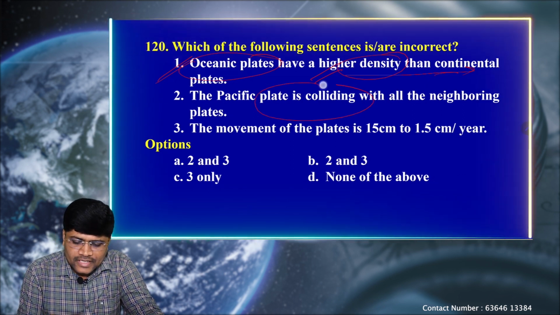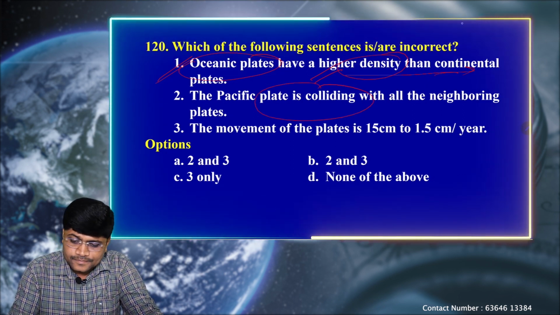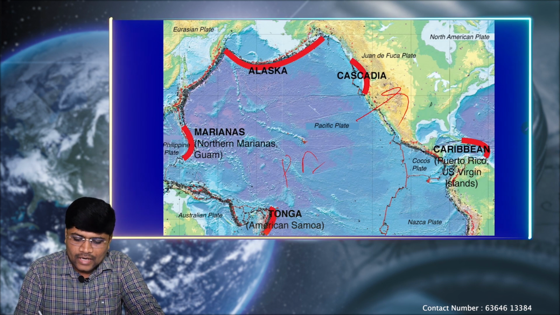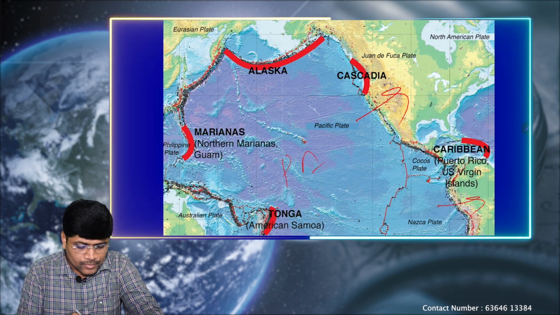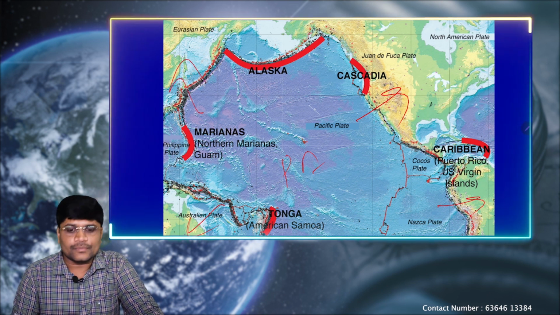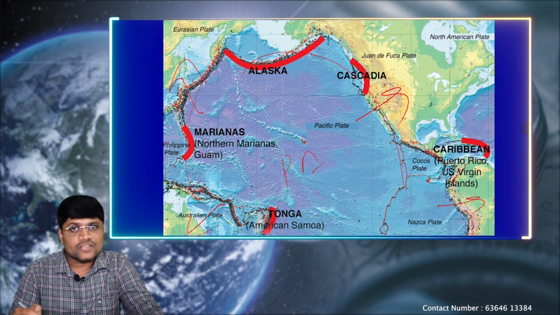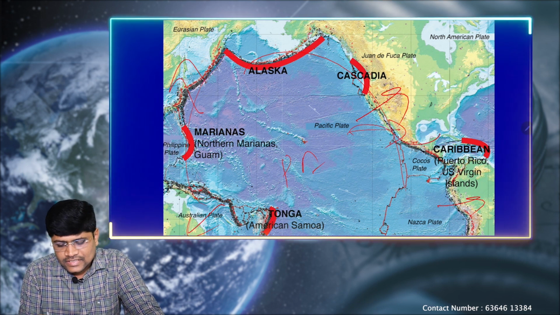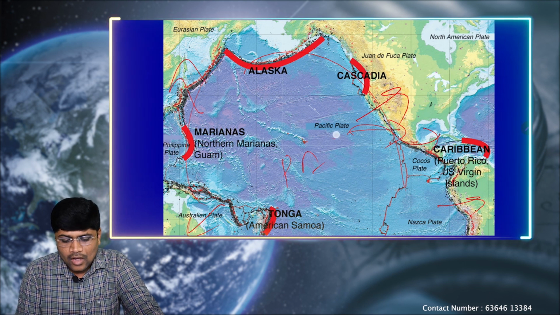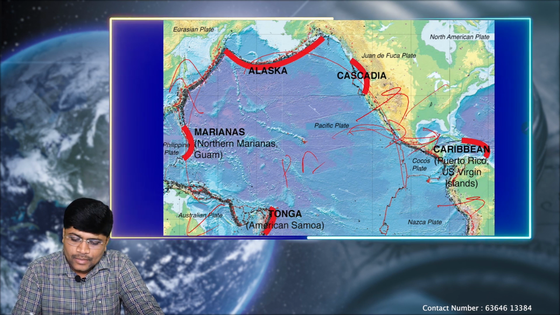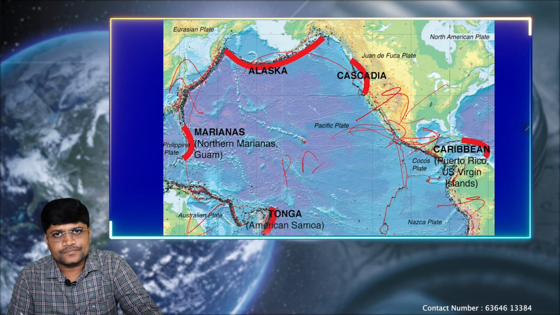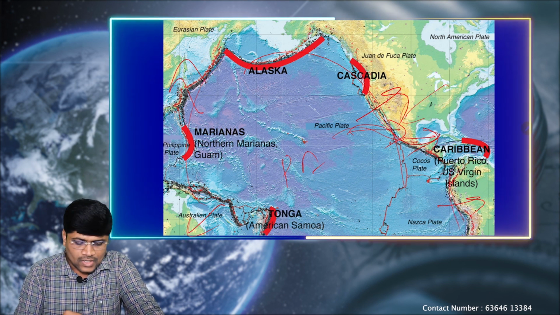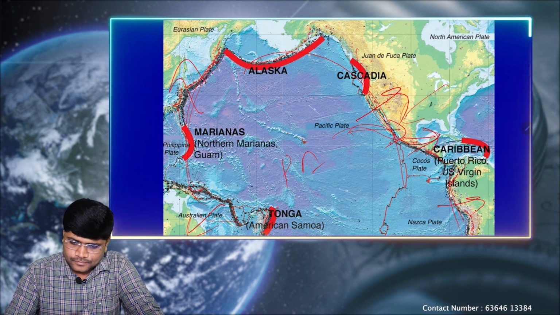Next one, the Pacific plate is colliding with all the neighboring plates. This is the Pacific plate. It is converging with the North American plate, South American plate, Australian plate, and the Eurasian plate. So that's why we call it the Pacific Ring of Fire. As the plate is converging here, it is getting subducted, because of the higher density, oceanic plates always get subducted below the continental plates. Okay, so that's why it has created a good number of volcanic islands and volcanic eruptions here.